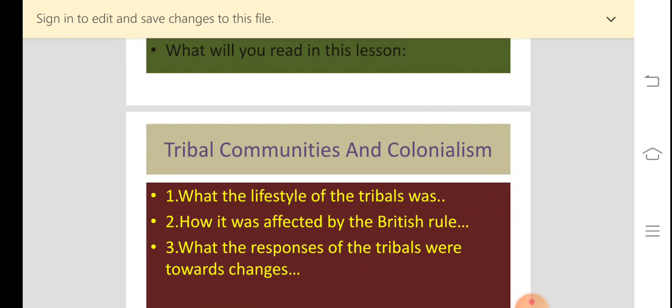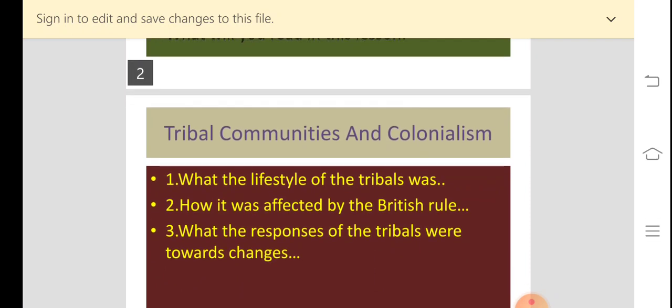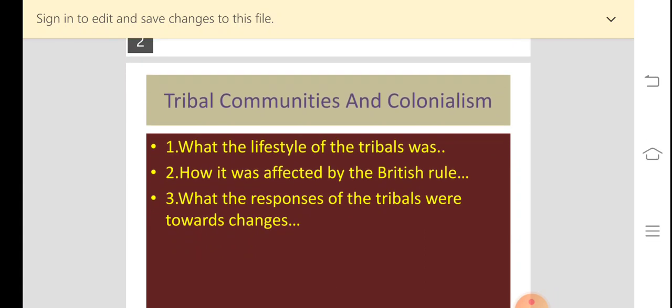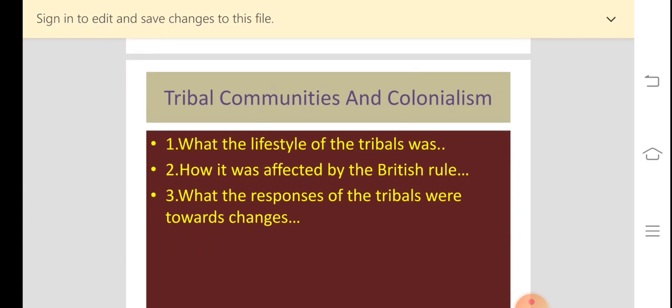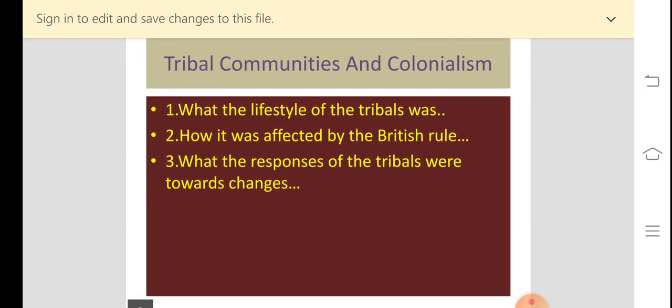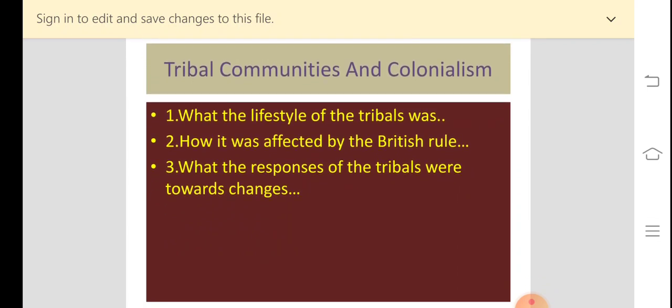And after this we will see what the effect of British rule on the tribals was. What is the second part? The effect of British rule on the tribals. And the third part is, what was the response? What were the responses of the tribals towards the changes? So in this way we are going to study these three aspects about the tribal communities and colonialism.